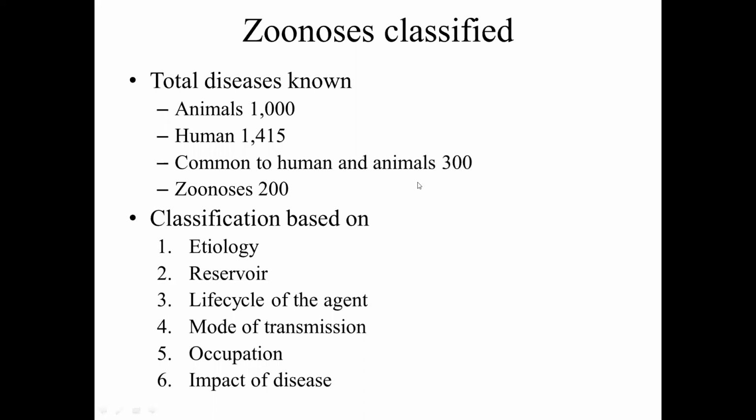Okay, based on occupation. Okay, which occupational group the zoonotic agent is going to affect. So that's the occupation. Then impact of the disease. So these are the 6 different approaches. They are used for the categorization of the zoonosis that we'll study in detail in subsequent slides.